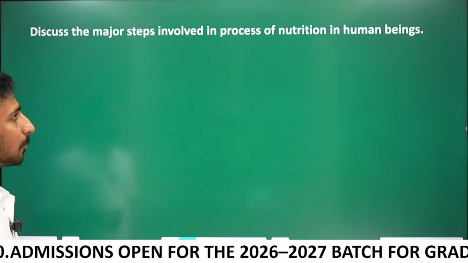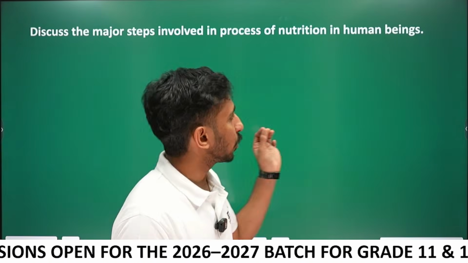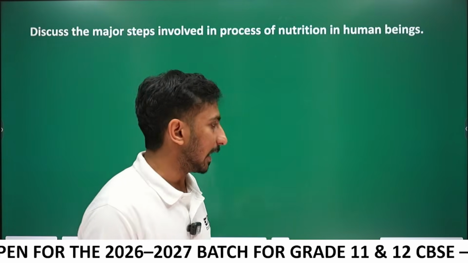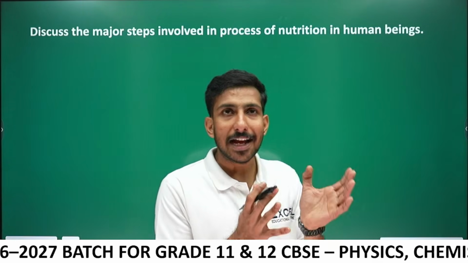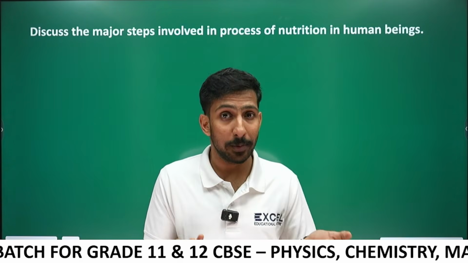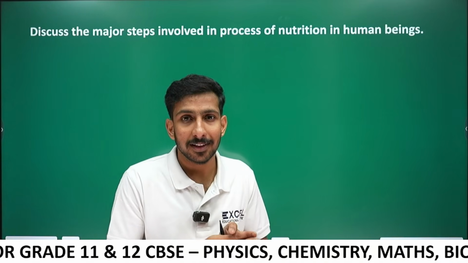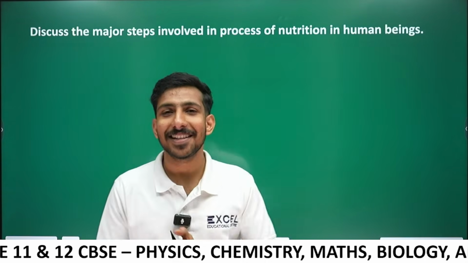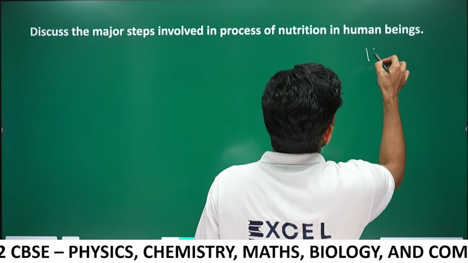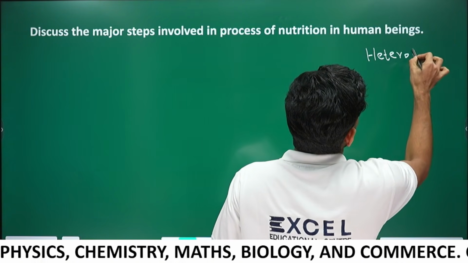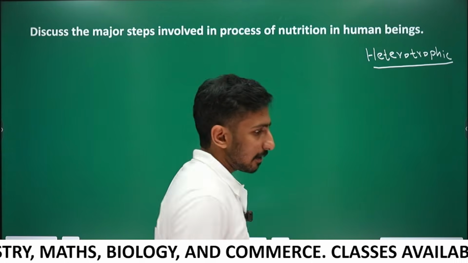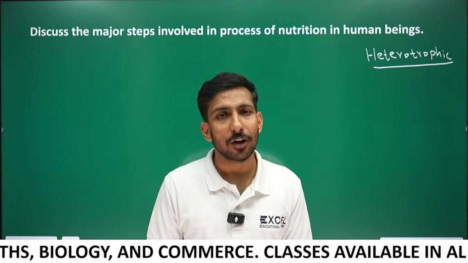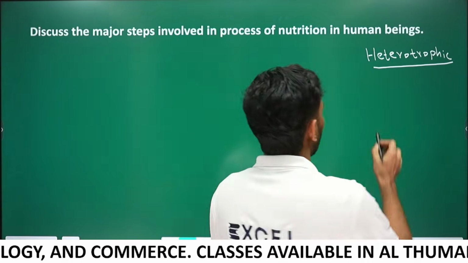Let's move to the next question: discuss the major steps involved in the process of nutrition in human beings. Before discussing the steps, we must know what kind of nutrition we humans do, autotrophic or heterotrophic? Yes, it's heterotrophic. But there are different types of heterotrophic nutrition.